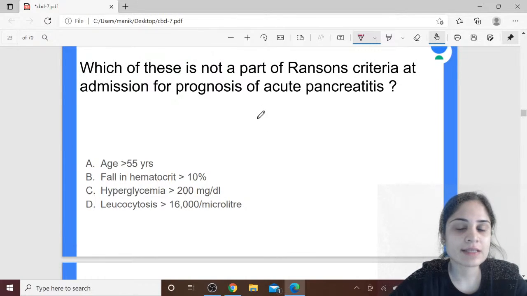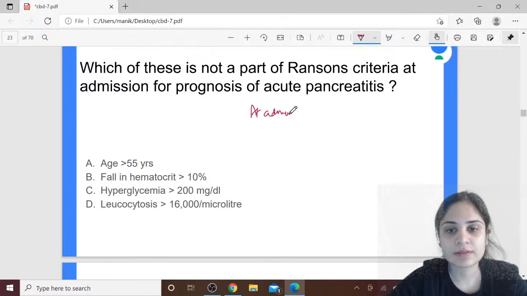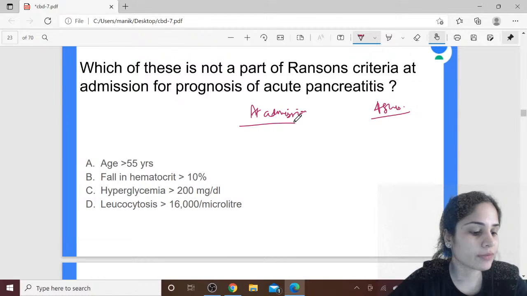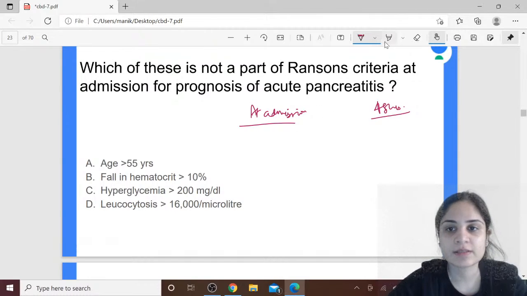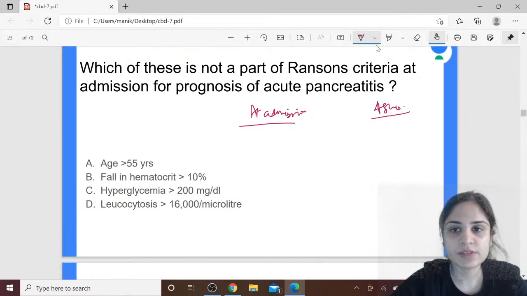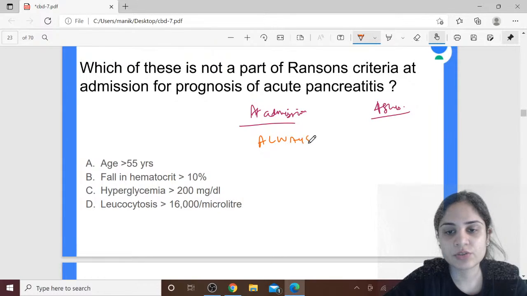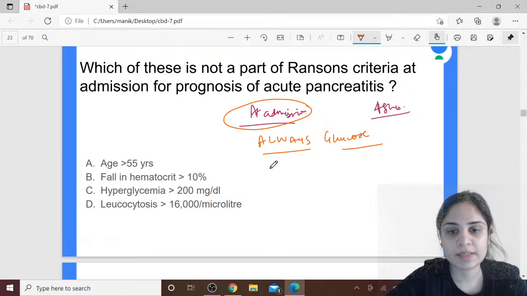First of all, in Ranson's criteria, there are some things that need to be tested at admission, and some things that need to be tested after 48 hours. I have given you the mnemonic for remembering both of them. So what is the mnemonic for remembering the conditions that have to be tested at admission? Always at admission you should always test the glucose of the patient. Now why am I saying always? Just remember ALW and then we have AYS.